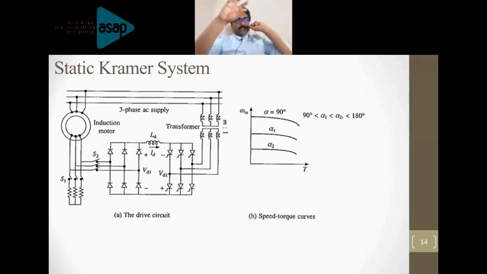A three-phase AC supply is connected to the stator, and the rotor side is connected through switches to the converter circuit, an uncontrolled rectifier circuit, and also it has resistances, right? At the bottom line, you have three resistors directly connected to the slip rings of the three-phase machine.